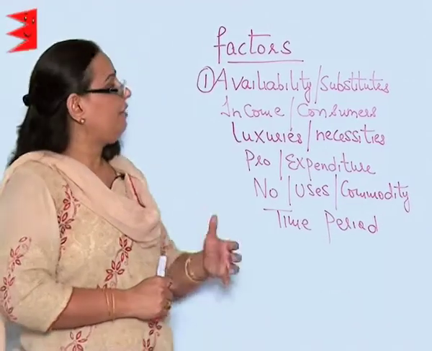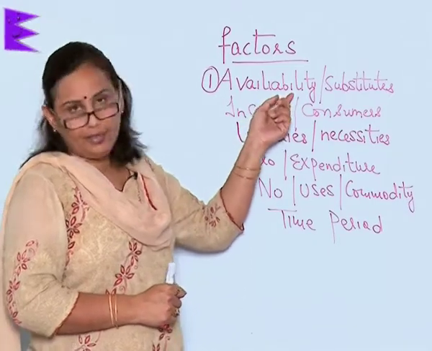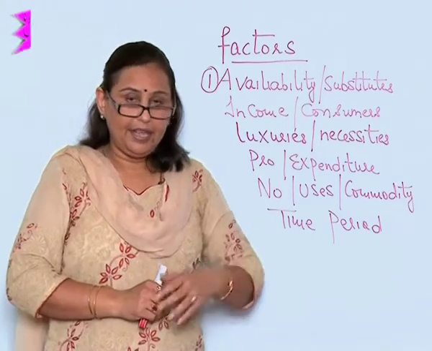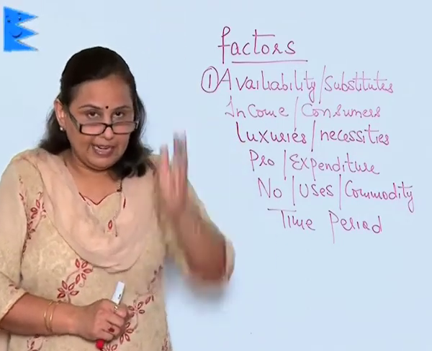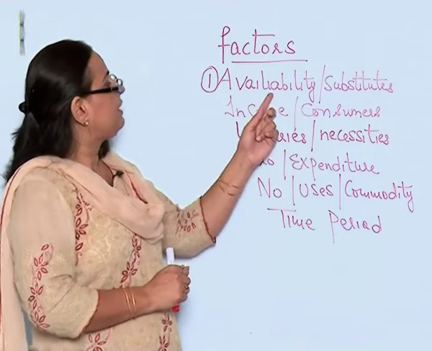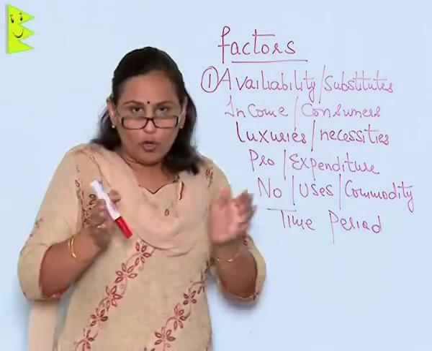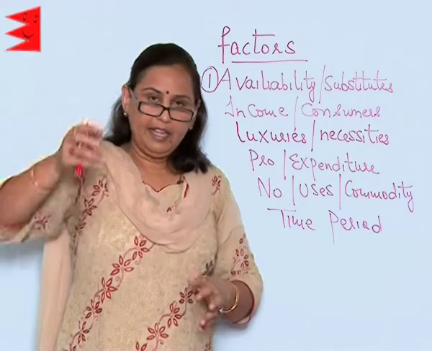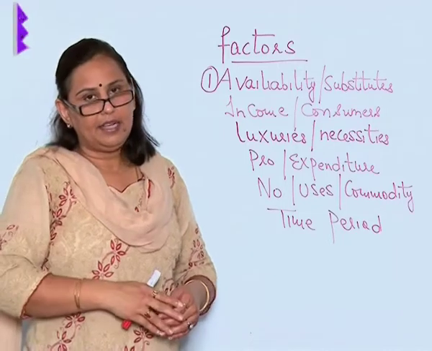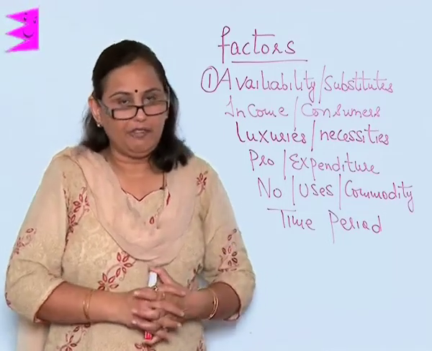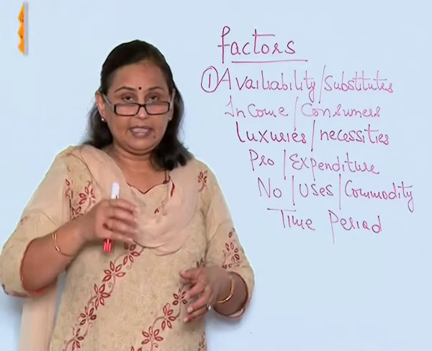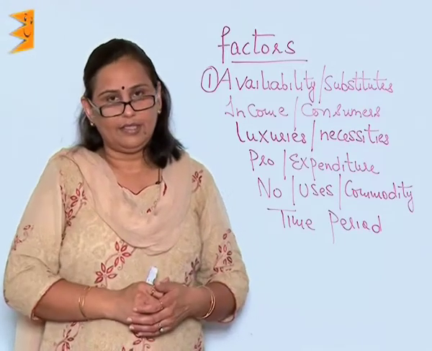For example, if the price of Coke increases but the price of Pepsi remains the same, there is going to be a drastic decline in the sales of one such drink. When close substitutes are available, and the price of the other has not increased, this is definitely going to affect the sale of the commodity. That means the elasticity is more in such cases.